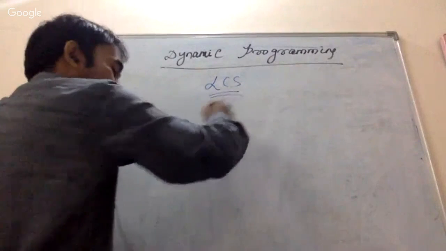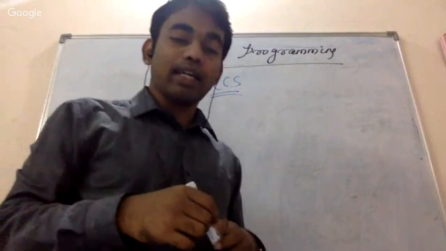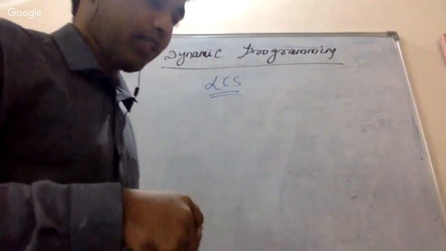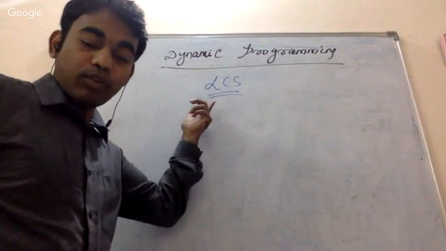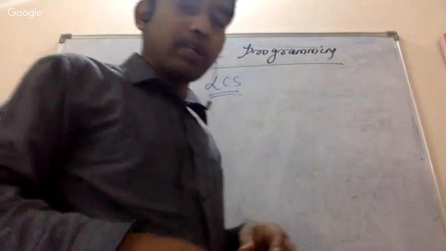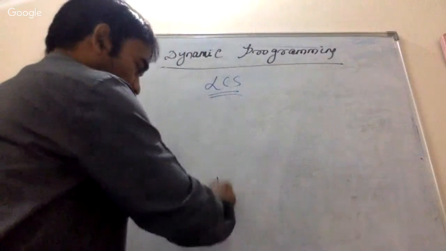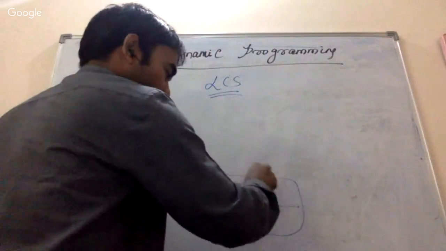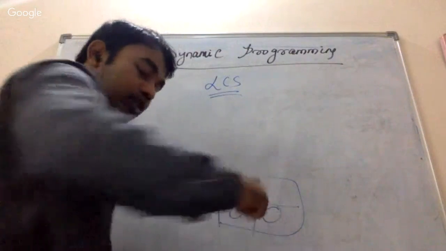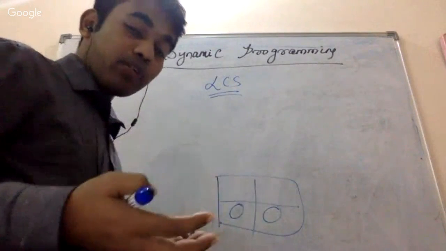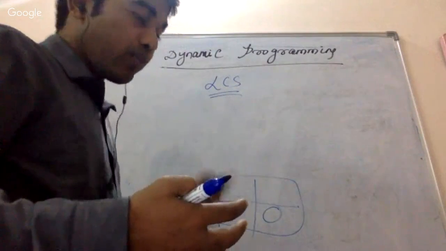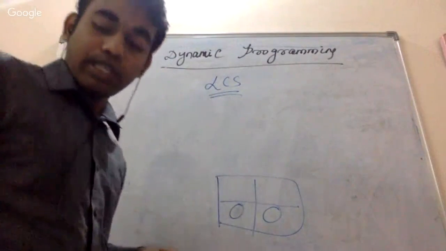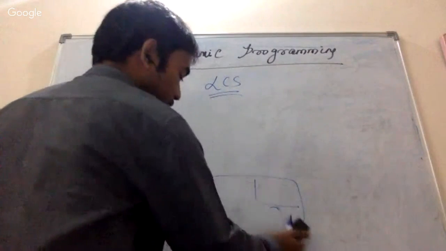I think you know the basic difference between greedy and dynamic. So that is one of the major things. Greedy does not always give the optimal solution, but dynamic programming gives the optimal solution every time. Why? Because we keep track of each and every sub problem. We solve each and every sub problem, find the optimal solution, and use the same sub problem's optimal solution for the bigger problem. That's why dynamic programming always gives the optimal solution.